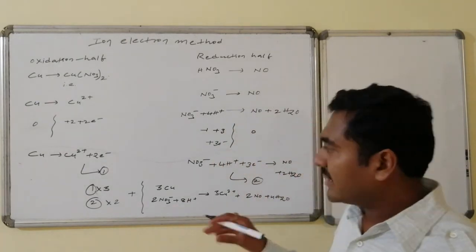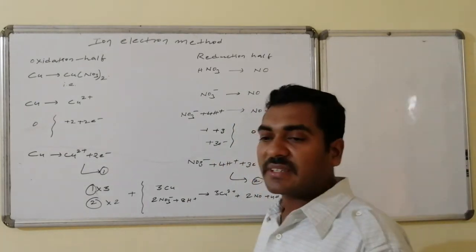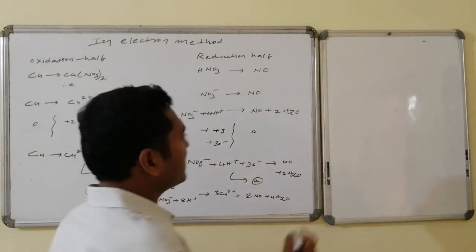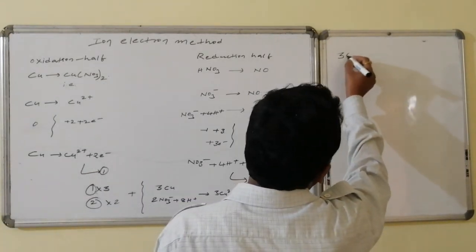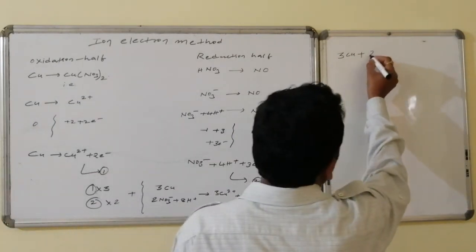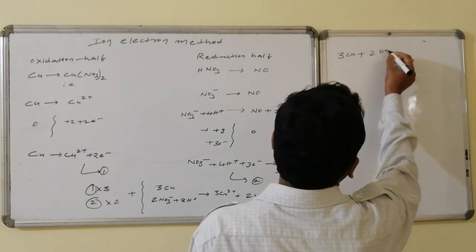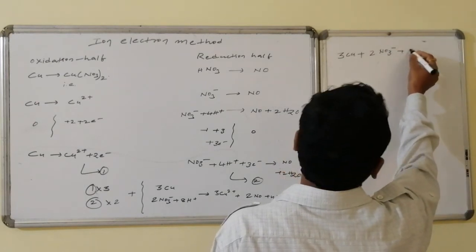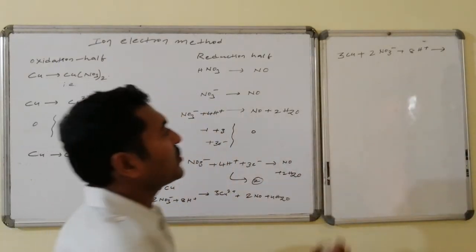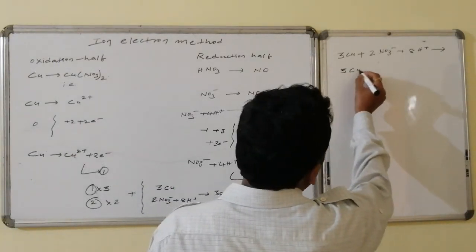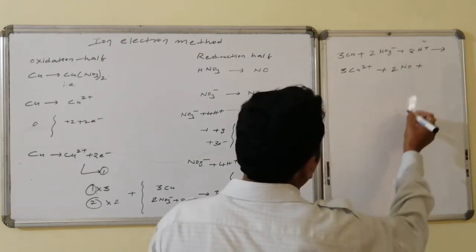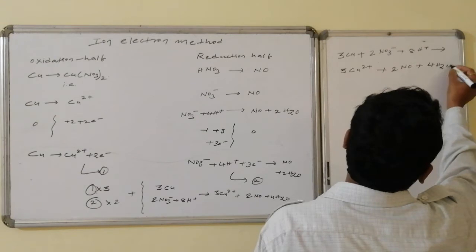Now by introducing the spectator, we will write the complete balanced equation. Now I will rewrite this one once, that is 3 copper plus 2 NO3 minus plus 8H plus is converted to 3 copper 2 plus plus 2 NO followed by 4H2O.